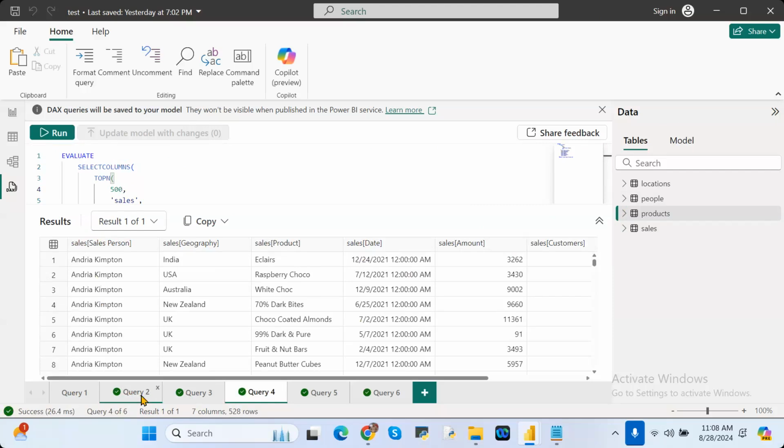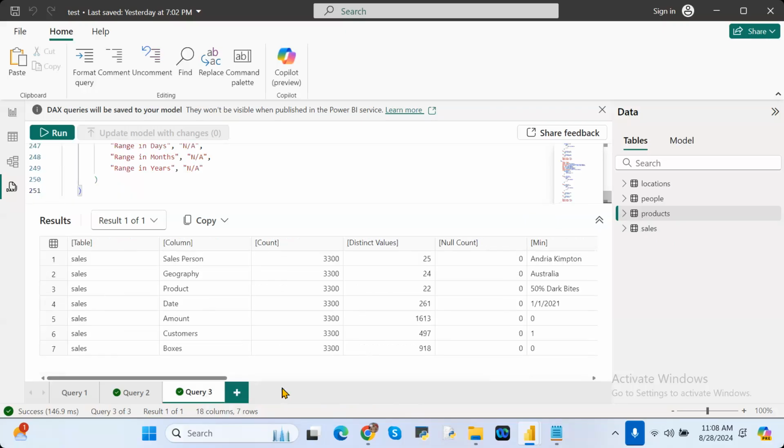See here, suppose for this particular sales data set, you are applying top 100 statistics as well as column statistics, then two tabs are available. Understand clearly or not? Then automatically, in two tabs, it is showing that one. Understand? If you want to close it, you just need to click on the cross button. Automatically, all those things are closed. Is that clear or not? So this is how it will be there.